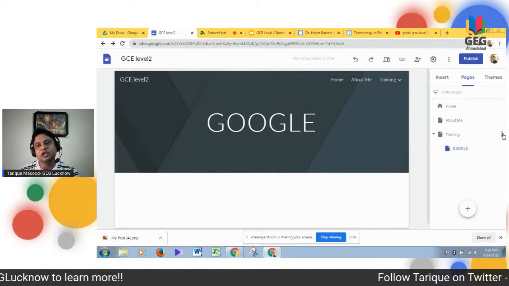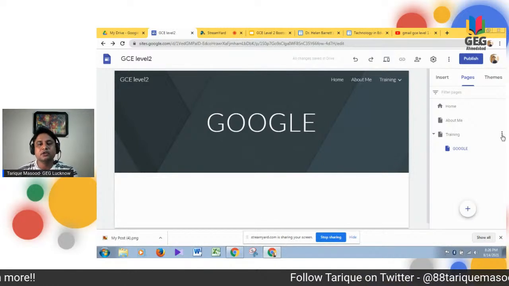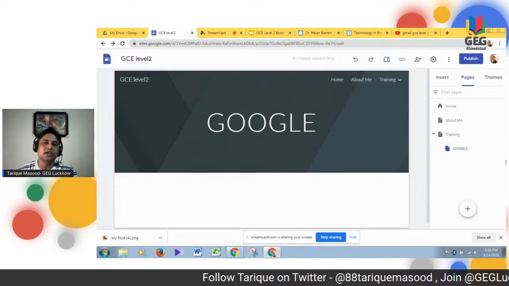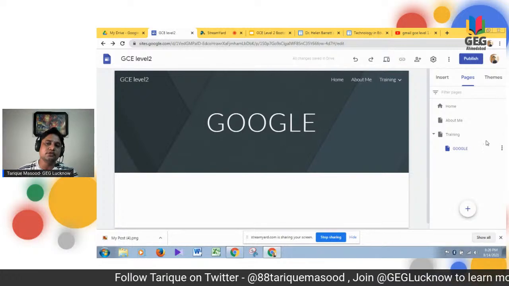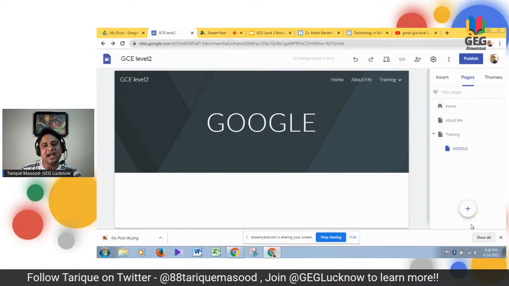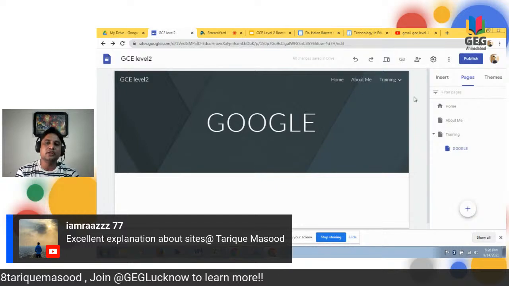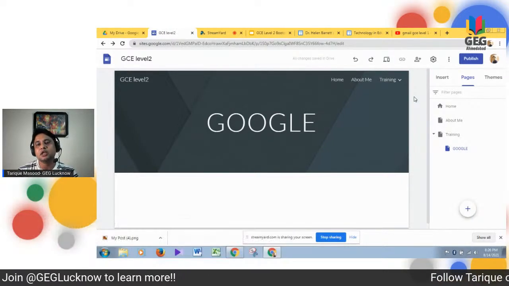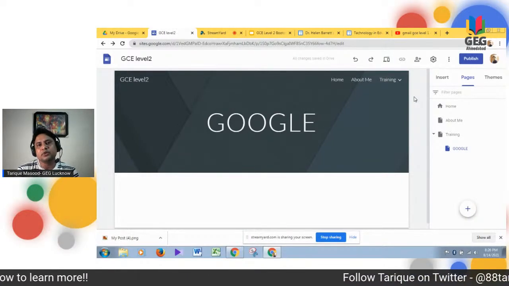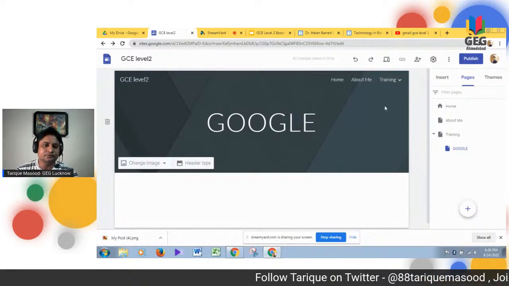So depending upon the challenges that you are getting in your level 2, you can see these options. Click the 3 dots, add pages from the plus button, or you can insert maps, documents, slides, and forms. Whatever is required, you can do it easily.